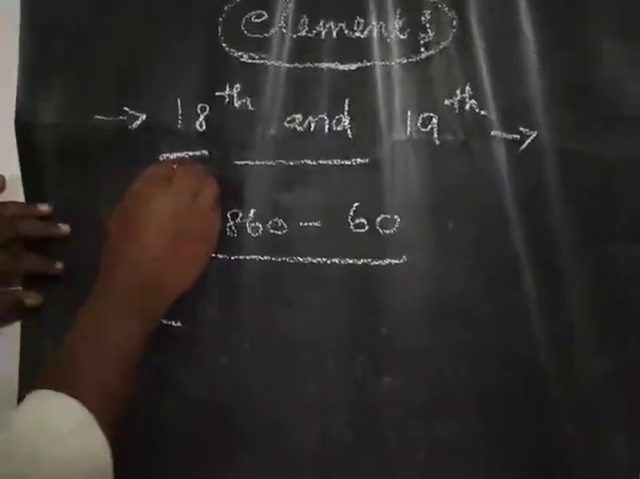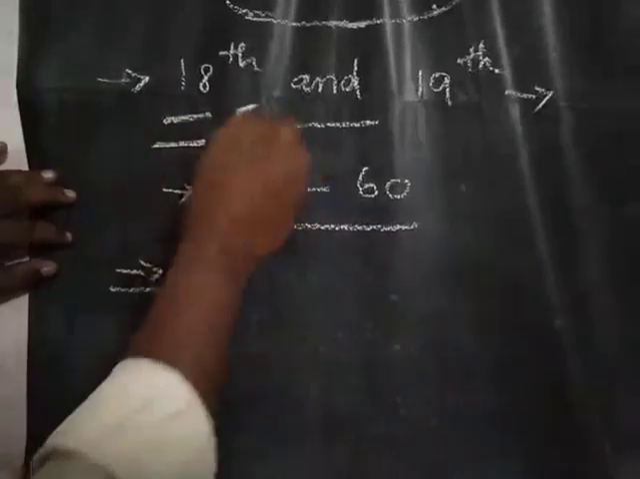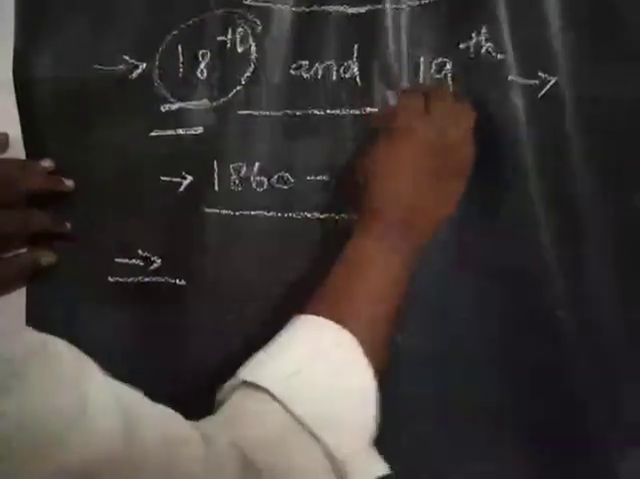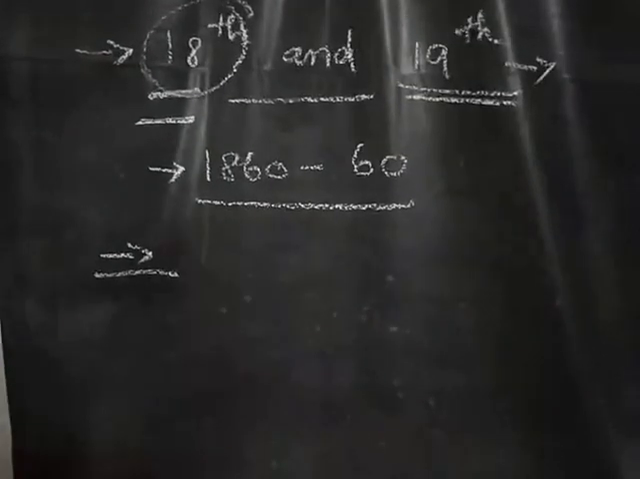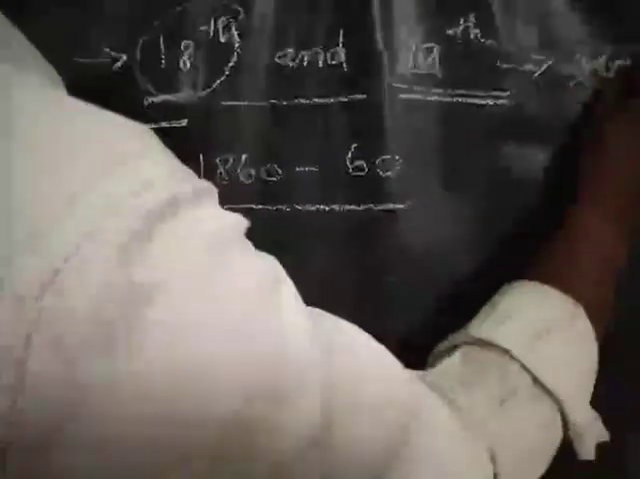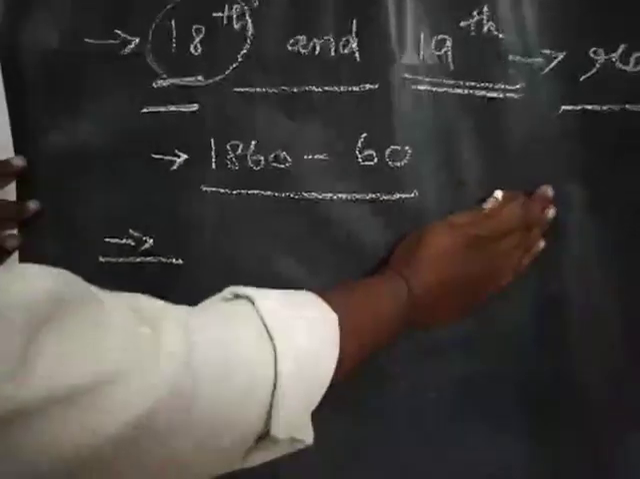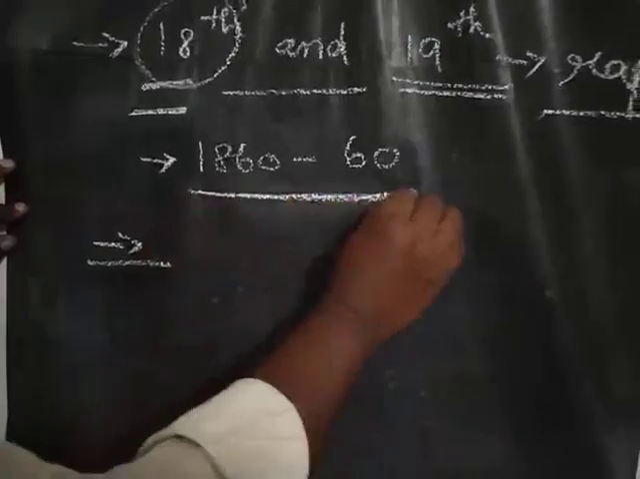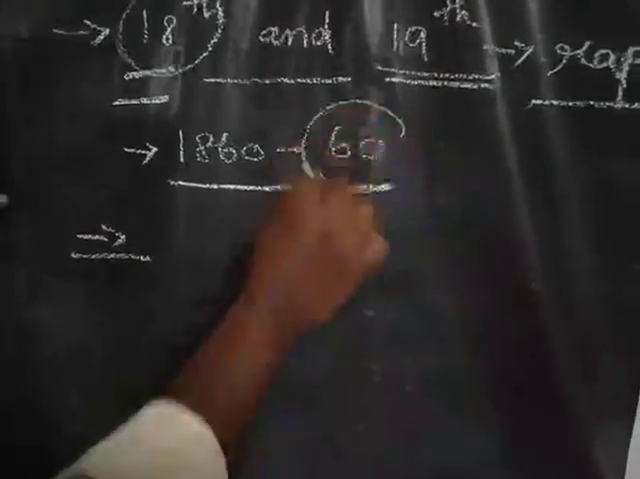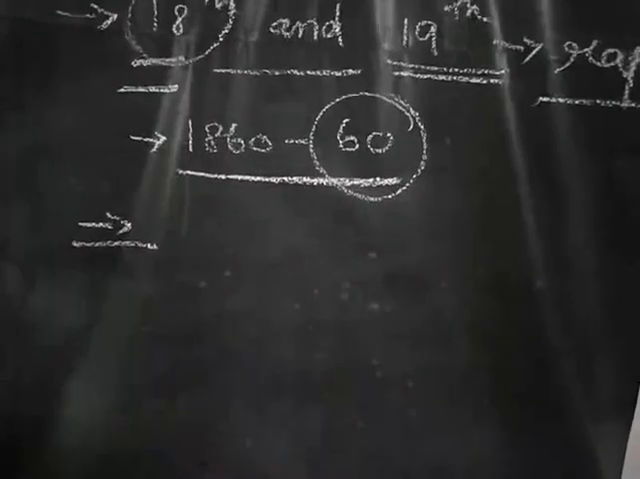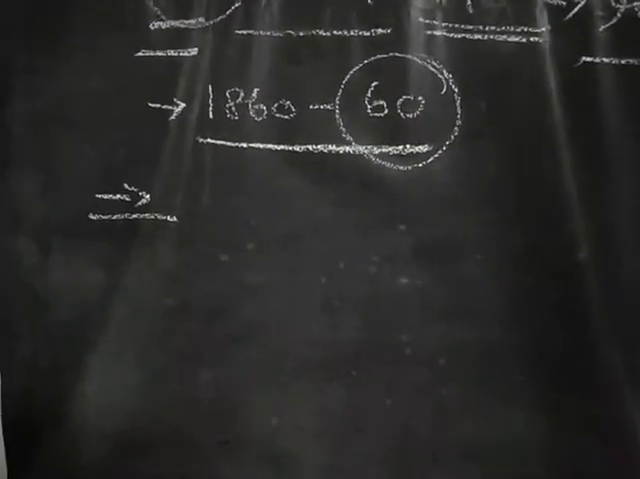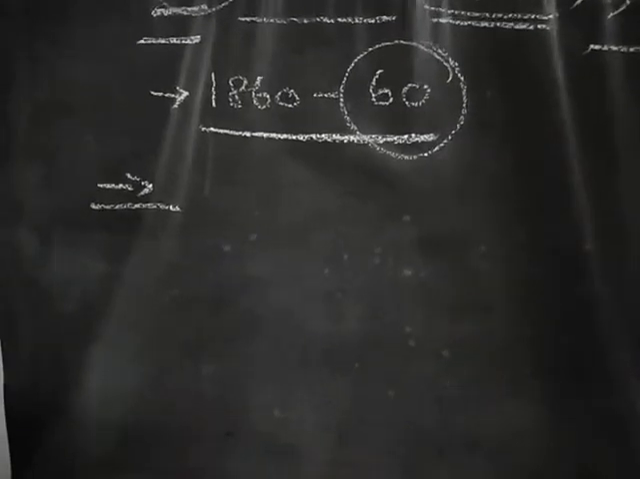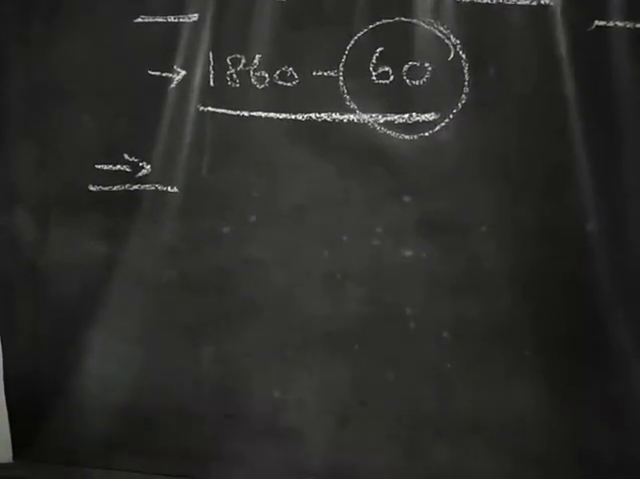So in the 18th and 19th century, there was rapid development of chemistry. In the year 1860, scientists had found around 60 elements and determined their atomic masses.